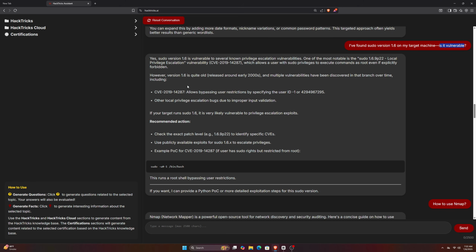It tells you that sudo version 1.6 is indeed vulnerable, gives you the CVE number, and even explains how the exploit works. You can copy that and paste it right back in, ask it to break it down, and boom, you've got the full explanation.